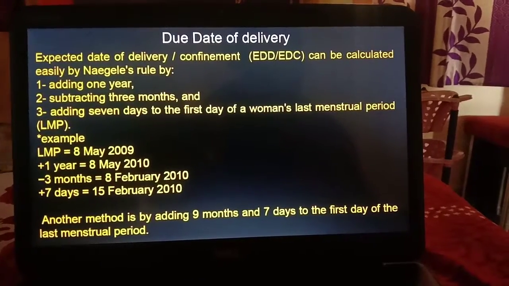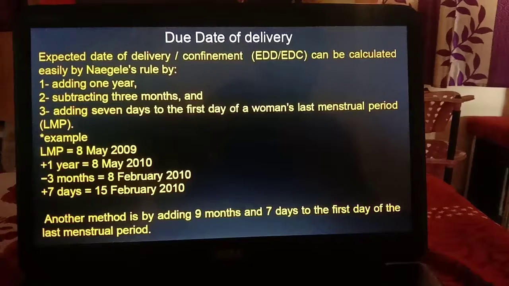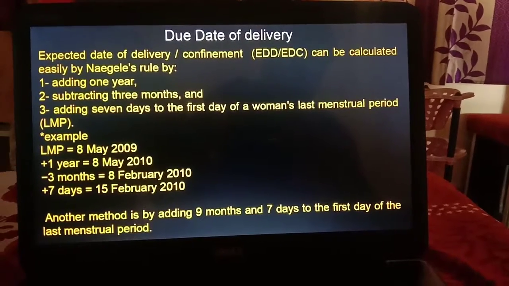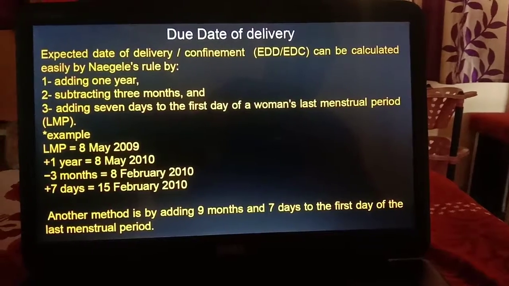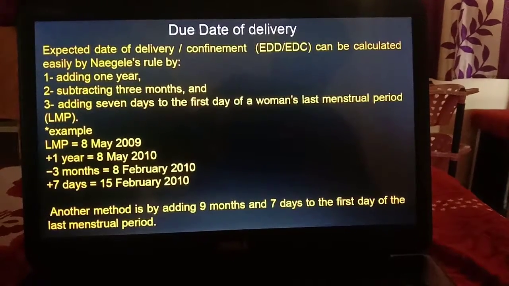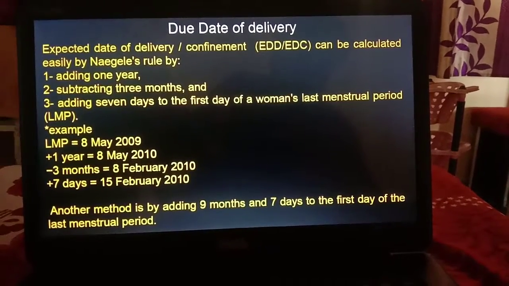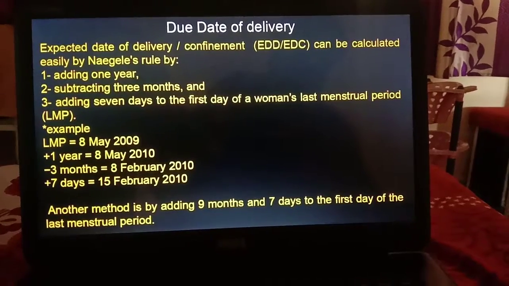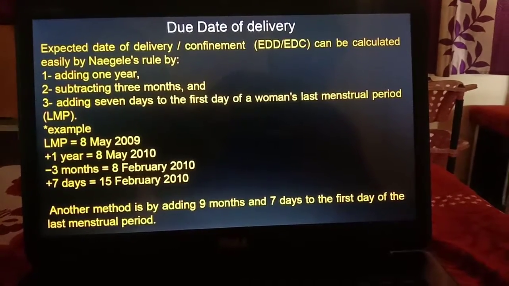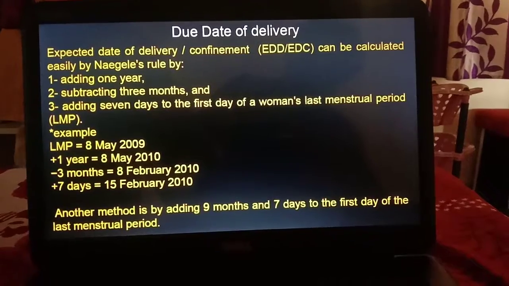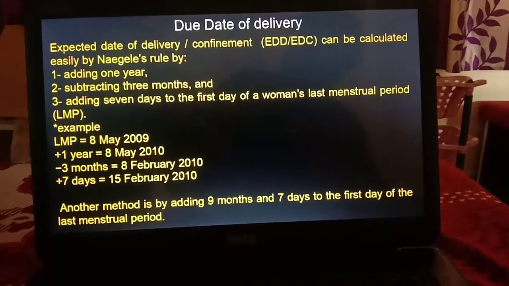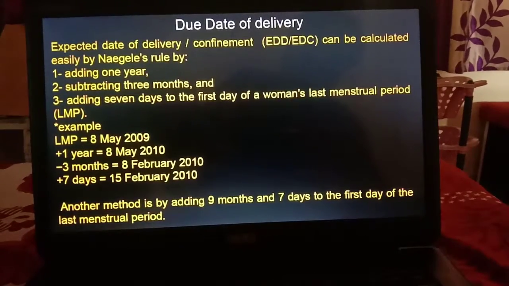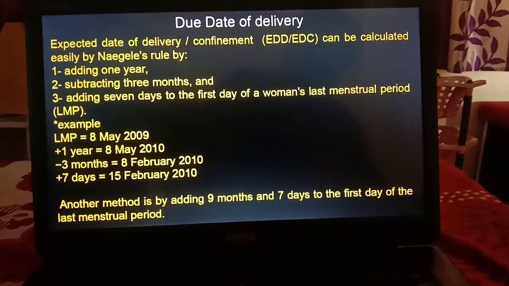Okay, so the due date of delivery. In earlier classes we have discussed how to calculate the expected date of delivery by using Naegele's formula. The expected date of delivery or confinement, that is EDD or EDC, can be calculated easily by Naegele's rule, by adding 1 year, subtracting 3 months and adding 7 days to the first day of the woman's last menstrual period. Here we'll take an example of the LMP of a mother.